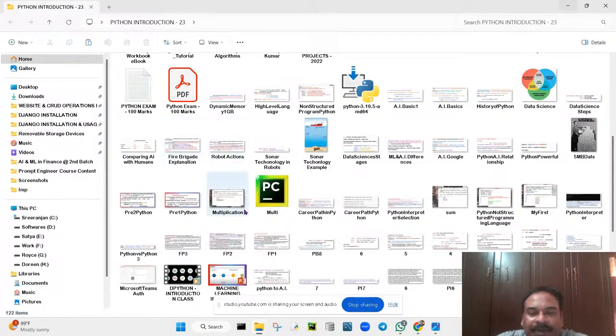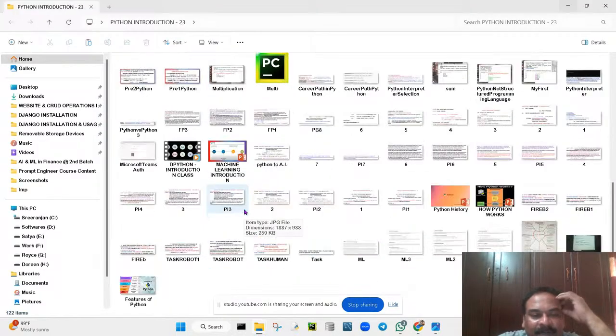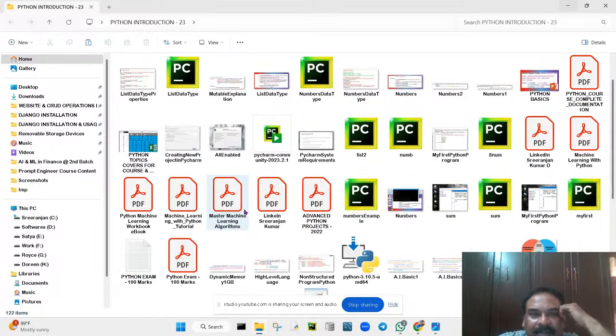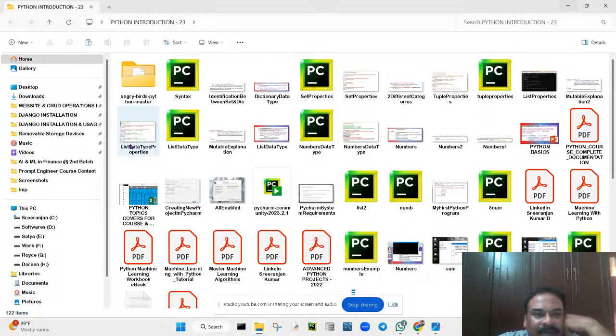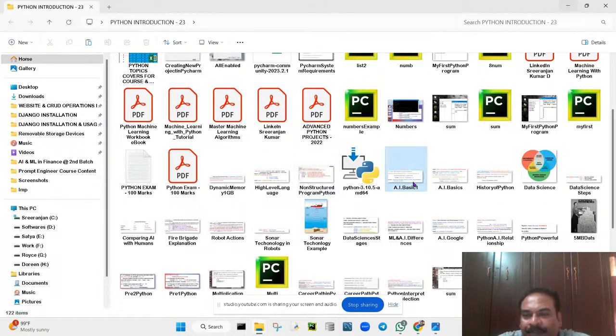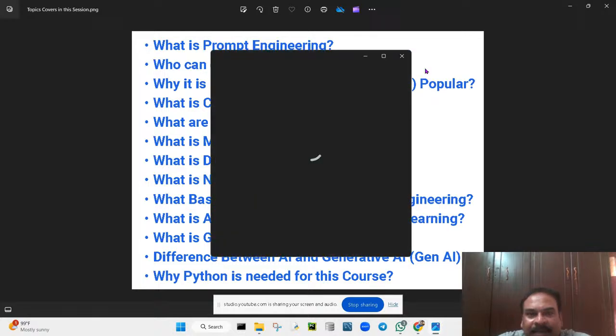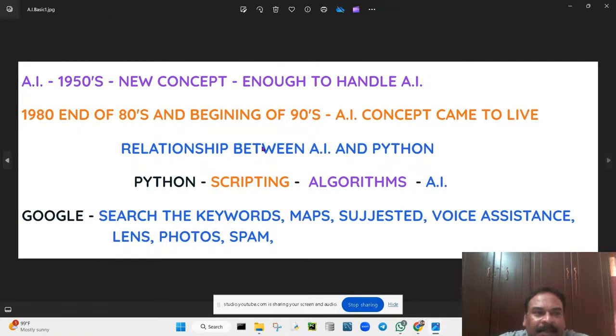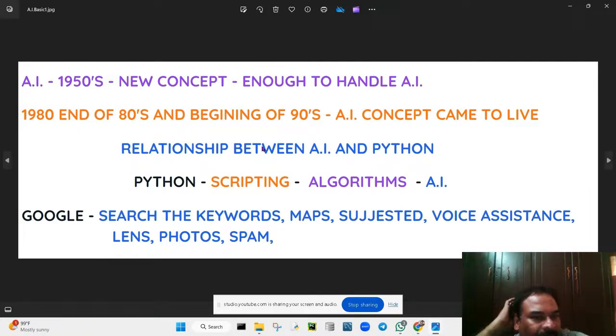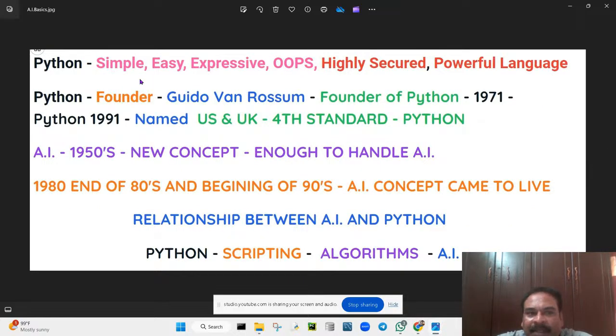First we will start with Python. What is Python? Python is not only a programming language, it is also a scripting language, isn't it? Python is a simple language, easy language, expressive language.